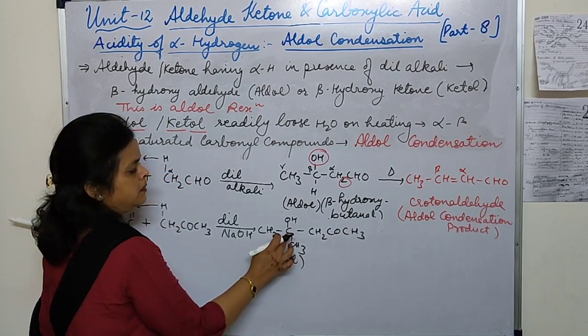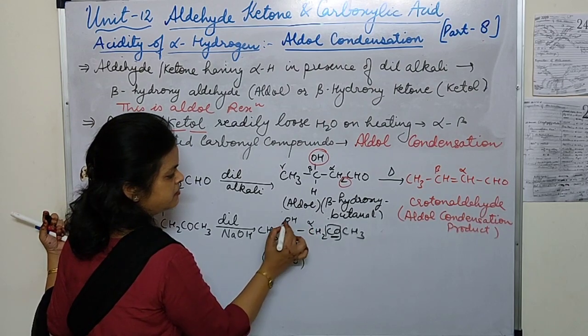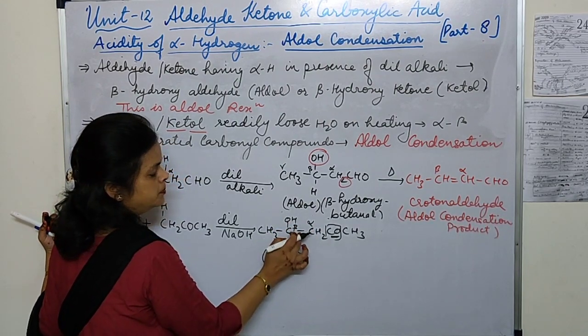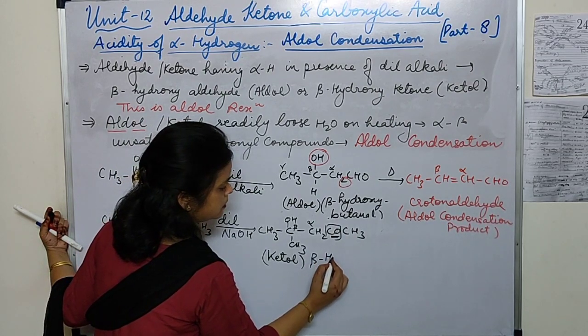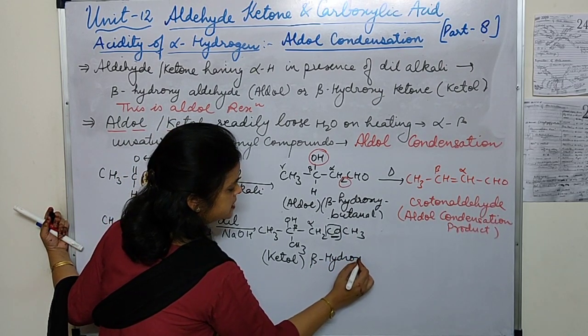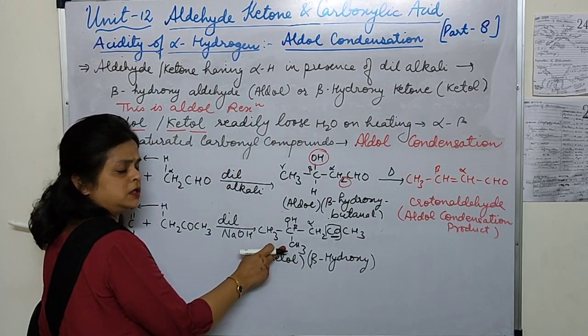Okay, now this is the CO group, so this is the functional group, this is the alpha carbon, this is the beta carbon, so beta hydroxy ketone. You can write down the name also.